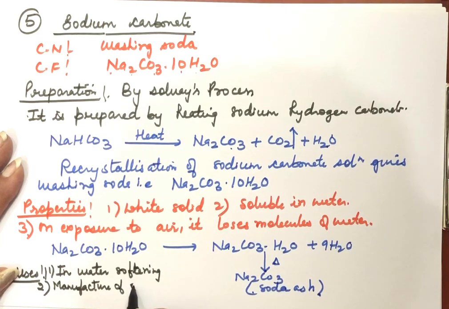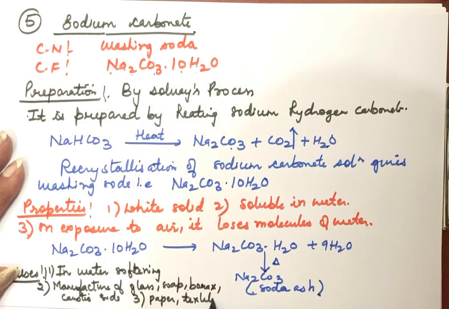And it's also used in manufacture of glass. Soap is prepared from this. Borax is the compound which is used in making of borosil containers. That is again a type of glass only. And from this caustic soda is also prepared. It is also used in paper and in textile industry.